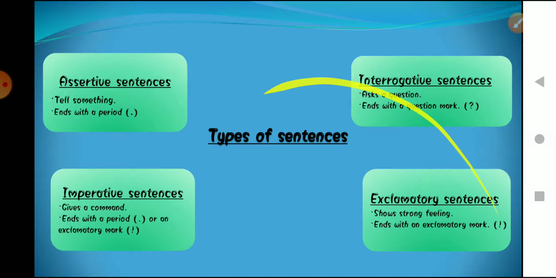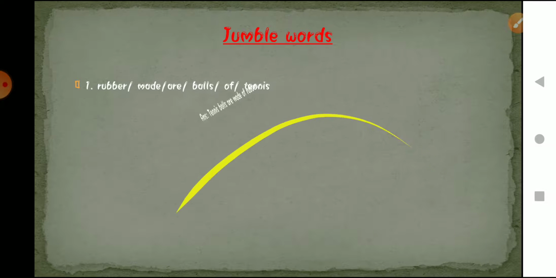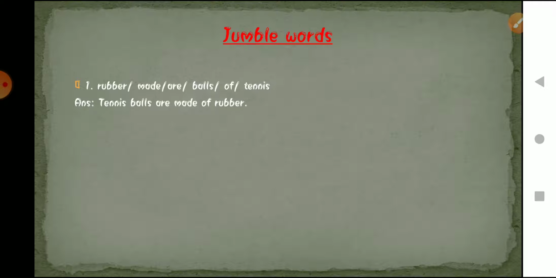Now moving forward, let's look at some exercise questions related to jumbled words. Here what we have to do, I've already discussed with you, these are some words written here. We have to just arrange these words to make a meaningful sentence. So out of these jumbled words, the sentence that is correct is "Tennis ball are made of rubber."